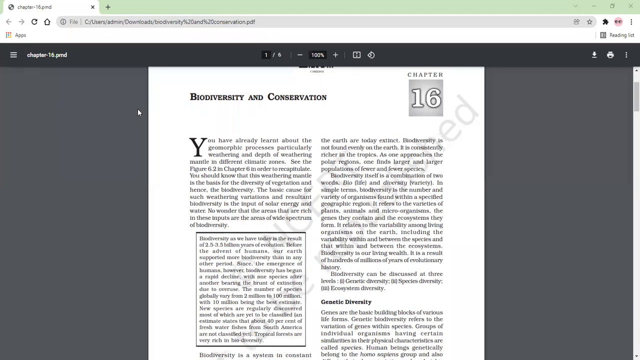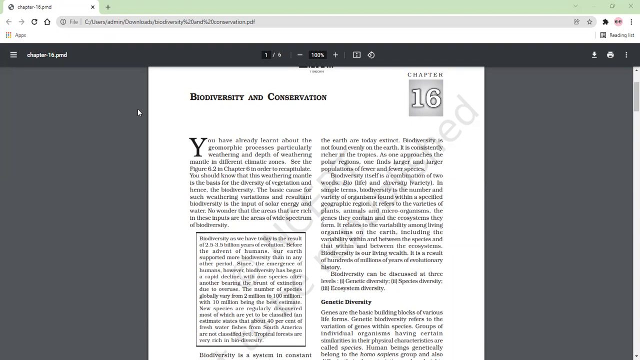So we are going to discuss how different types of climatic conditions and different types of areas support different types of living forms, that is plant species and animal species. So no wonder that the areas that are rich in these inputs are the areas of wide spectrum of biodiversity, those areas which have very good climatic conditions and good quality of soil. These areas are very rich in biodiversity. It means they have a huge diversity or number of variety of species of plants and animals.